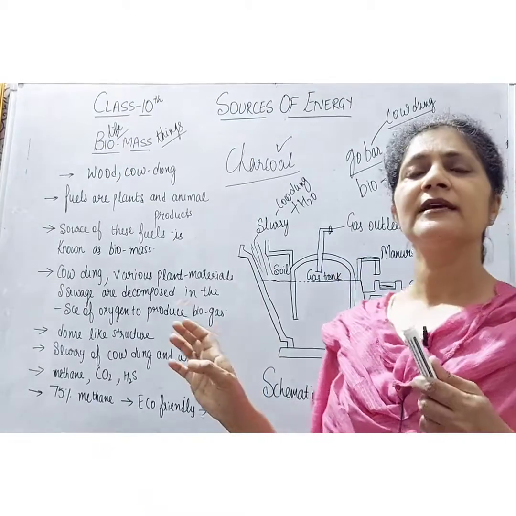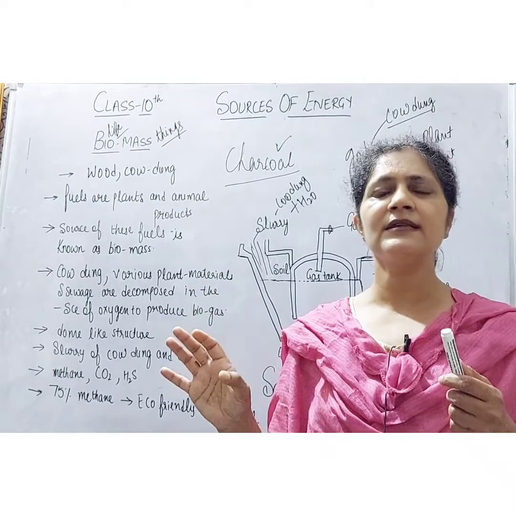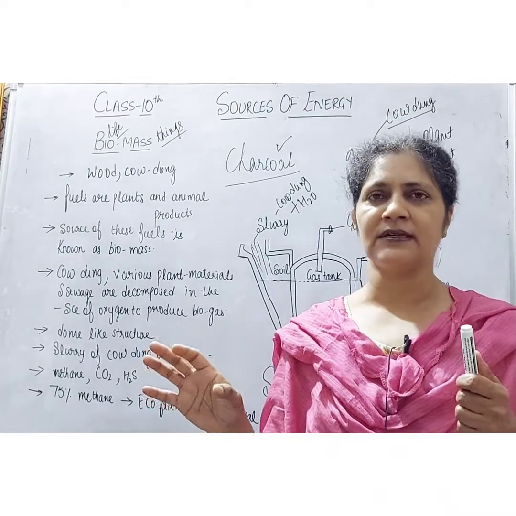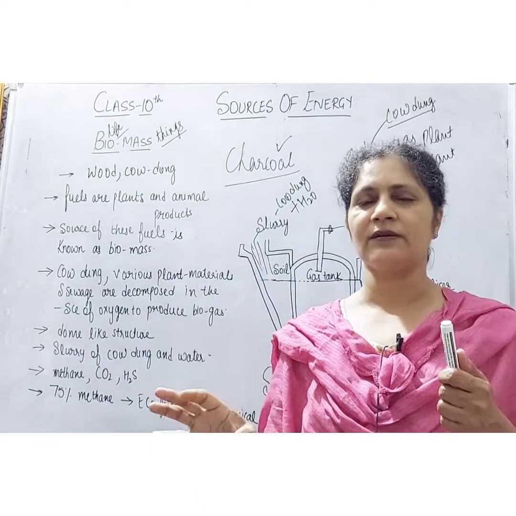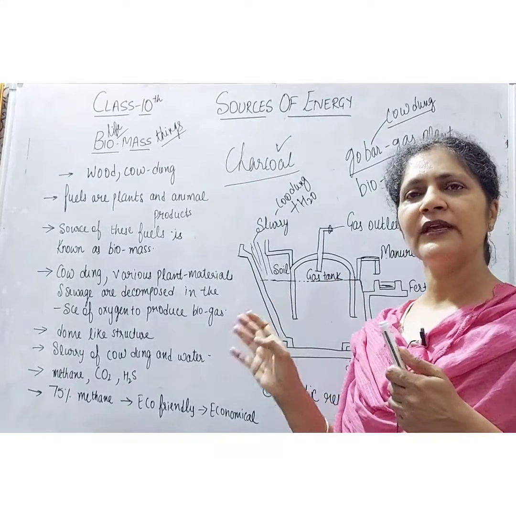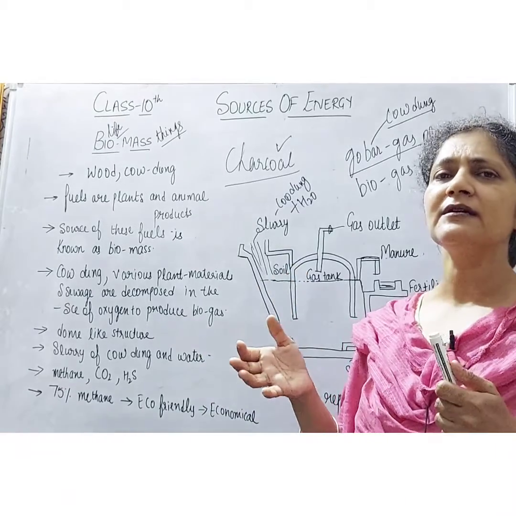Closed chamber means there is no supply of oxygen, because the anaerobic microorganisms do not require oxygen for decomposition. Here the microorganisms break the complex organic matter into simpler substances and produce gases.